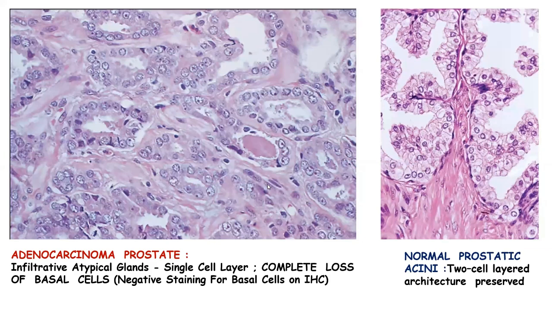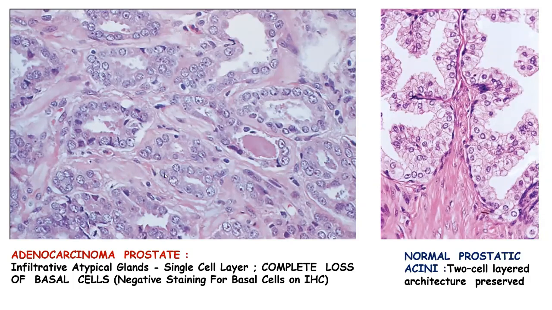So in the case of adenocarcinoma prostate, I shall be talking about adenocarcinoma acinar in much more detail in my coming classes, but in this particular lecture, we shall just talk about a few of the basic hallmarks that you see in the case of adenocarcinoma glands. The glands will absolutely lack the basal cell layer.